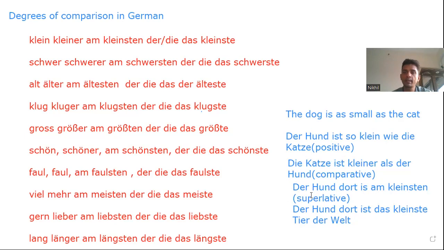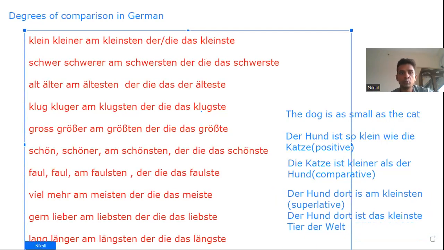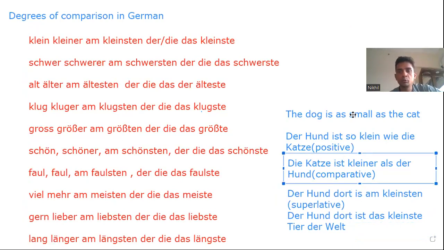You can pause the video, note down the examples, note down everything that has been written here and understand the topic properly. You need to learn certain things by heart. Remember that you need to learn these forms by heart. I have done the most common adjectives and their forms. You can look them up in a dictionary or a translation tool. Just gather the adjectives and learn the forms by heart. You should also know how to use them, and I am explaining the use here.